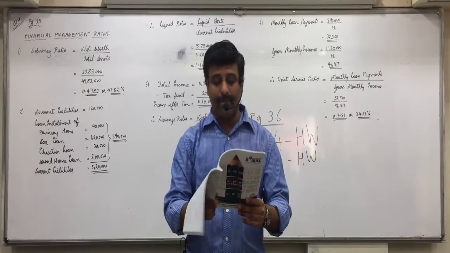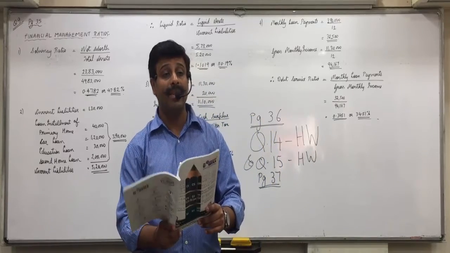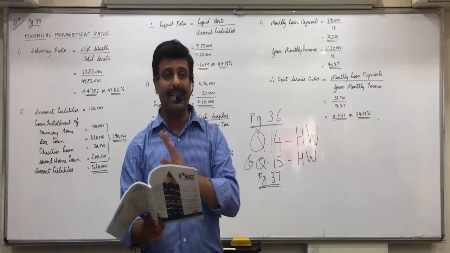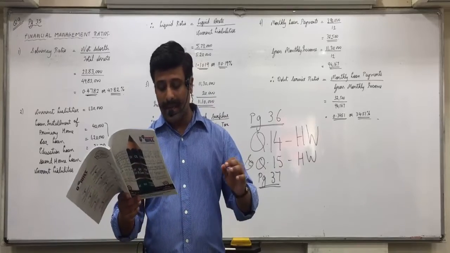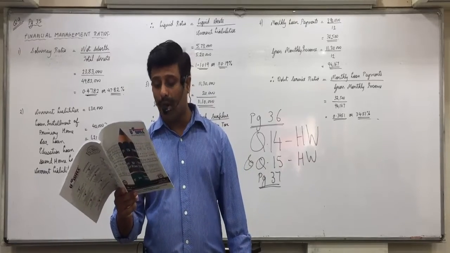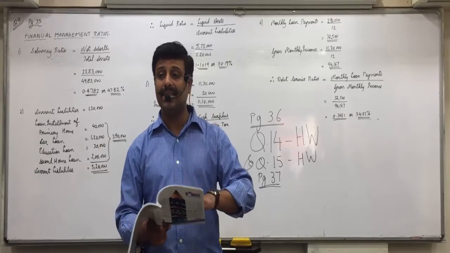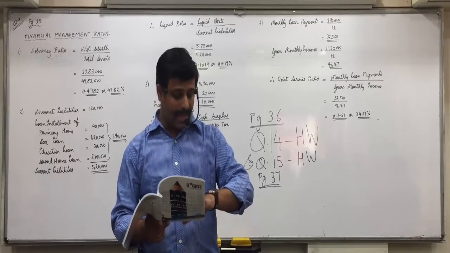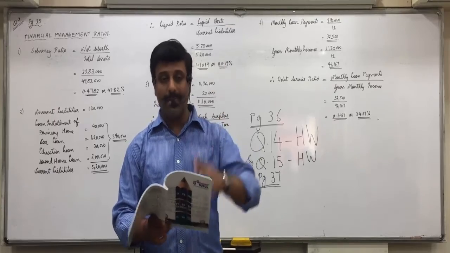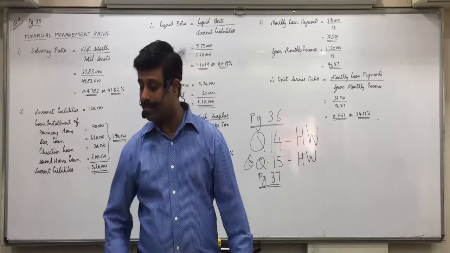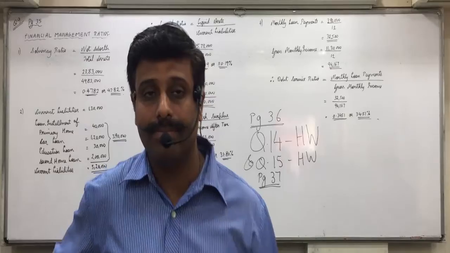Car loan we discussed, what amount will come in long term liability? 3 lakh 75,000, 5 lakh minus 1 lakh 25,000. And home loan we discussed, how much amount will come in long term liability? 3 lakhs minus 1 lakh, 2 lakh. Is this information completely clear? Any doubts in this? Do the markings for question 15.